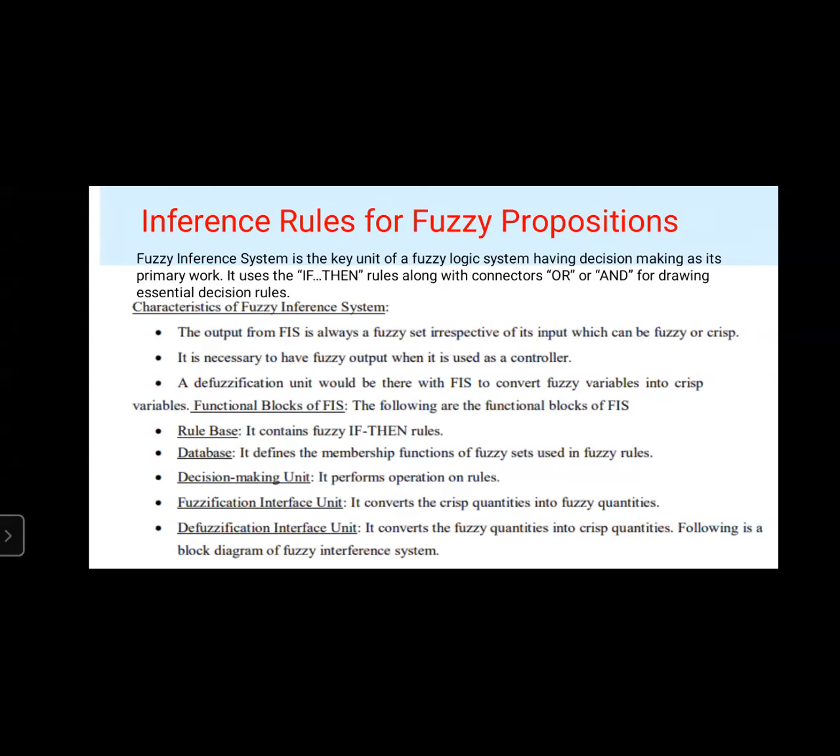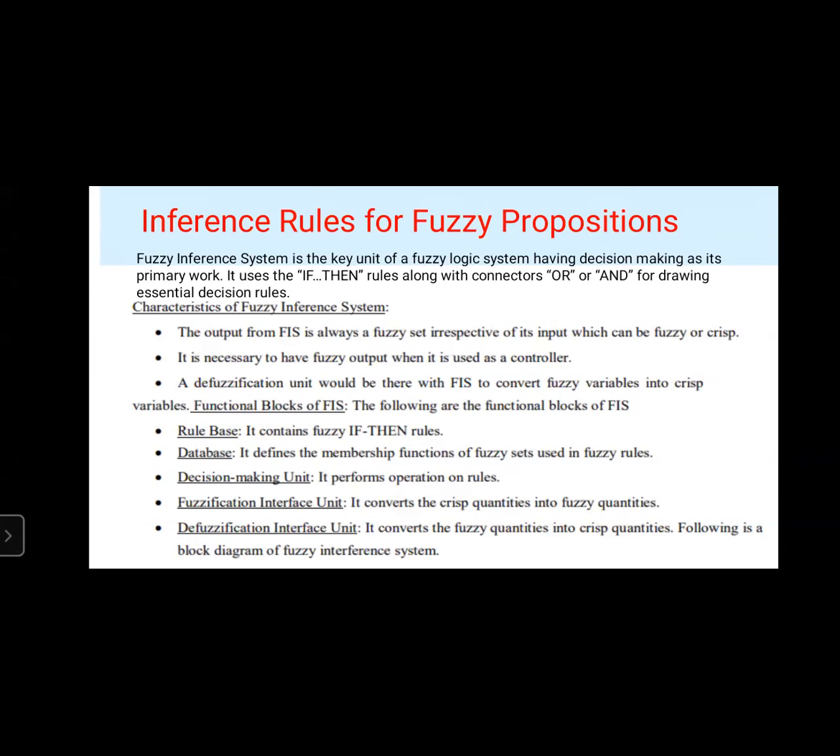Third one, decision making unit. It performs operations on rules. Using the rules, it is going to perform the operation. That is decision making unit. And next one is fuzzification interface unit. This fuzzification interface unit converts the crisp quantities into fuzzy quantities. Next one, defuzzification interface unit. This defuzzification interface unit converts the fuzzy quantities into crisp quantities.